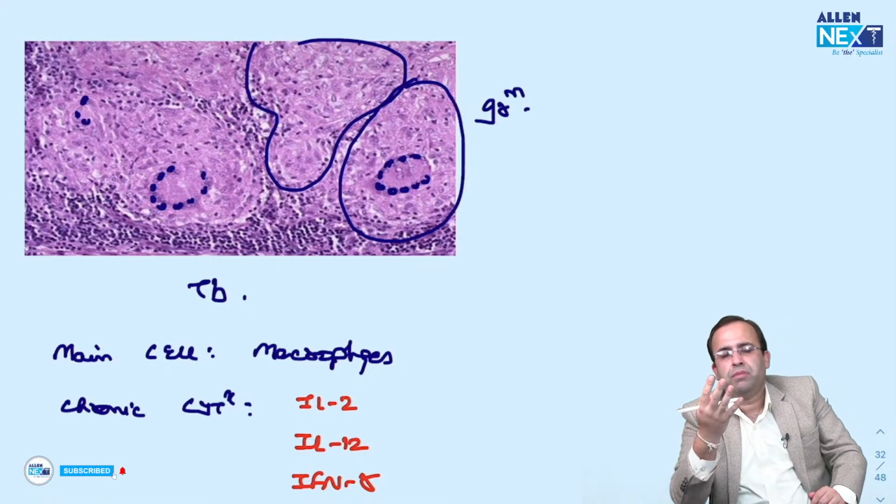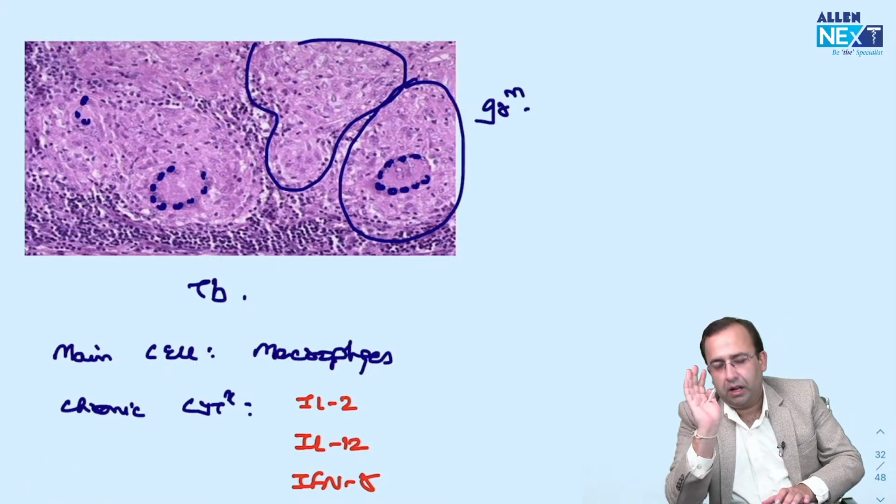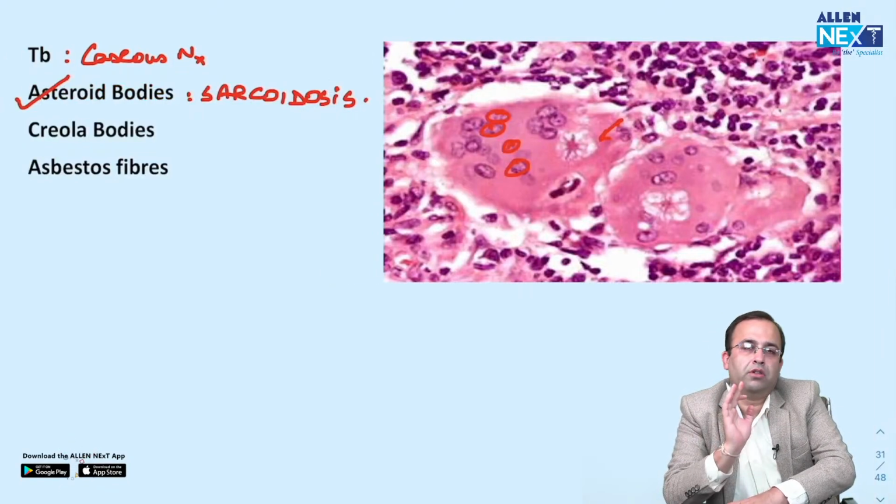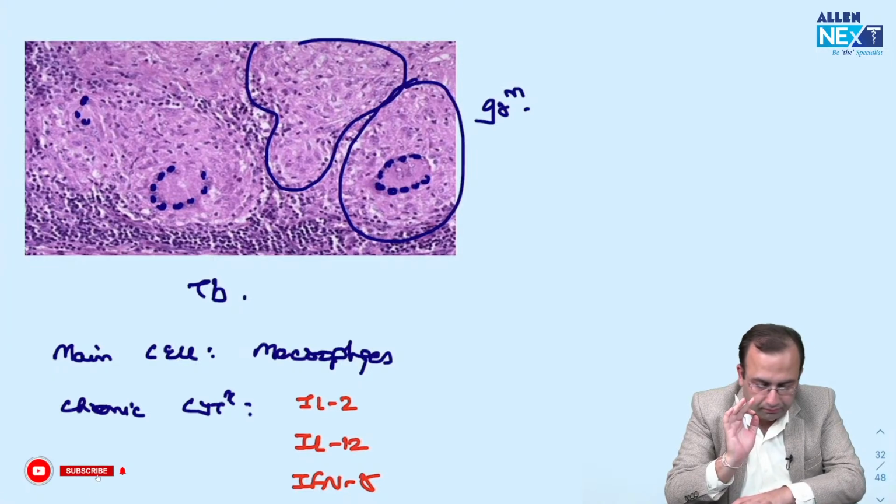TB is type 4 hypersensitivity, cell-mediated or the delayed type. This is a favorite question. So if he wants to go a step further, he will ask about sarcoidosis. Please don't go wrong in this.